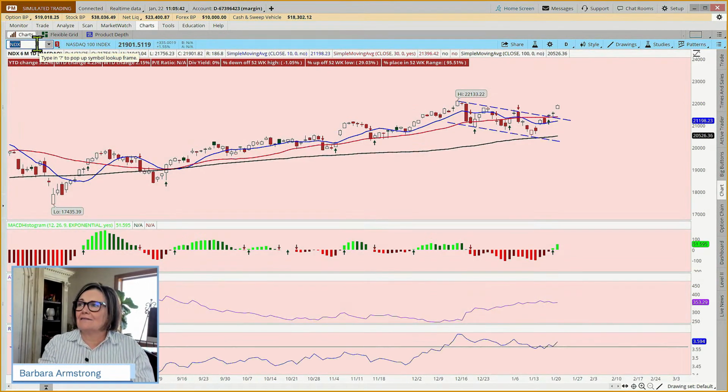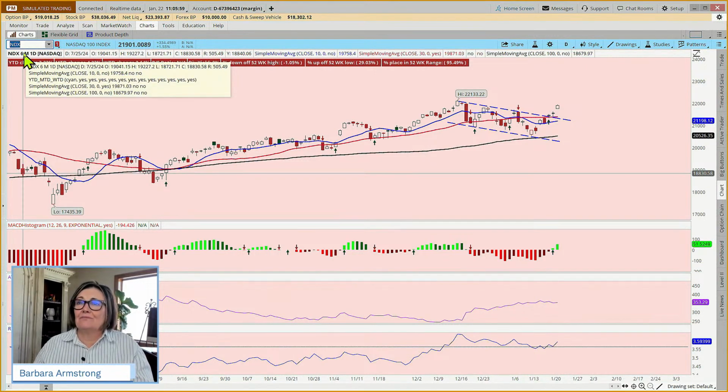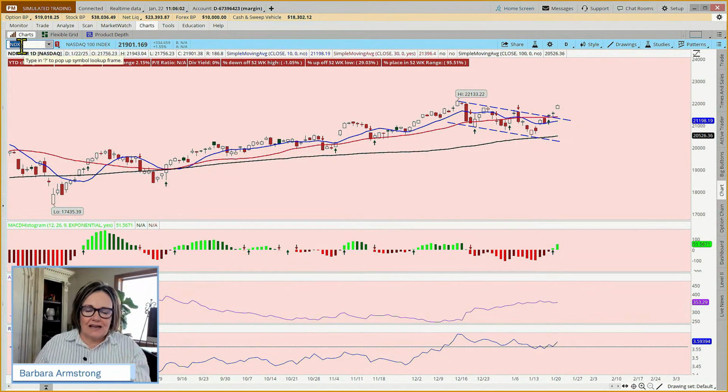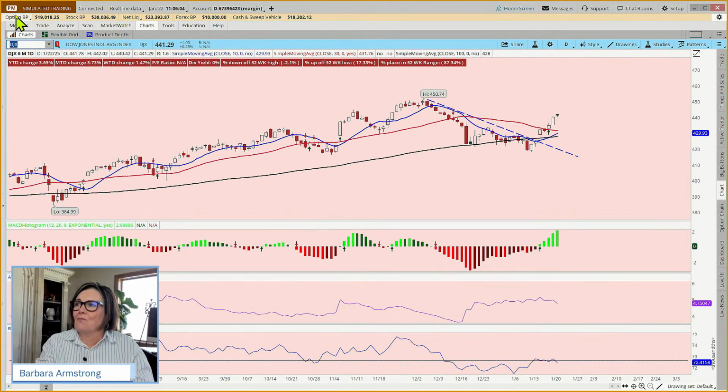Okay, so hitting a new all-time high today. How about the NASDAQ? Well, the NASDAQ is not quite at an all-time high, which is 22,133, but if you had a good arm, you could throw it and hit it from there. And again, in December we saw some pulling back, moving up to the upside again, pretty dramatically today, up 1.5%. How about the Dow? A similar story, right? Moving to the upside, 6 of the last 7 days have been up. And now above the 10, above the 30, above the 100, above all the major moving averages.